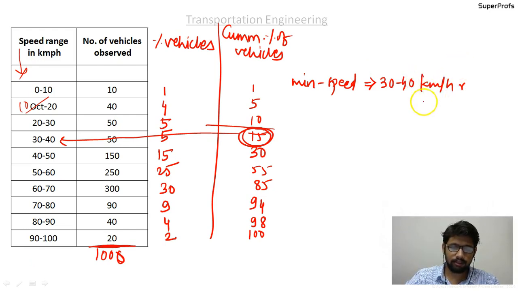The 85th percentile is the safe speed. Here is the 85th, and that is the reason safe speed is 60 to 70 kilometers per hour.